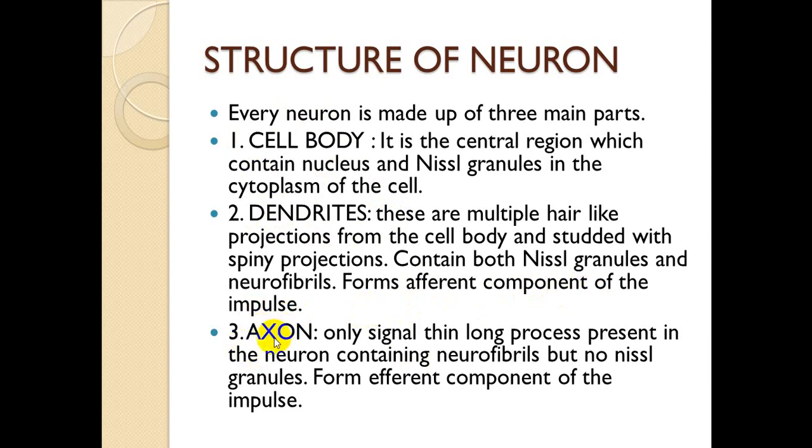The third part of neuron, that is axon. Axon is only a single thin long process present in the neuron containing neurofibrils but no Nissl granules. It will only contain neurofibrils, and it forms the efferent component of the impulse. It will carry the messages gathered by dendrites coming into the cell body, and that message is carried by the axon away from the cell body. So it is forming the efferent component of the impulse.